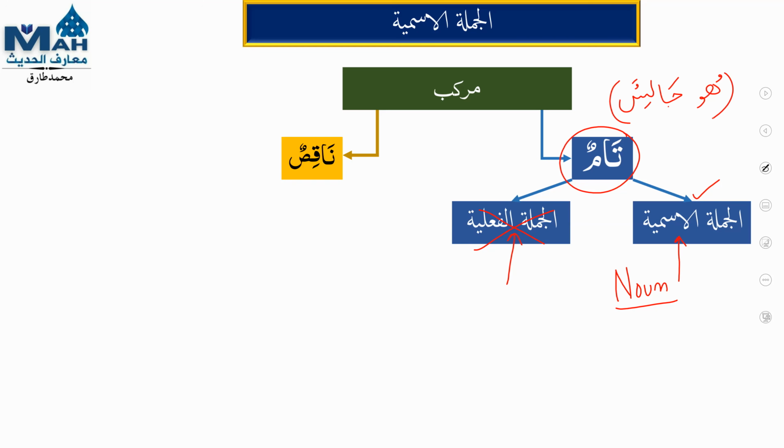For example, we have one harfu jar, fi, it means in. If I say fil masjidi, it means in the masjid. So if I say fil masjidi a hundred or a thousand times, you will surely ask me, sir, what more than fil masjidi?